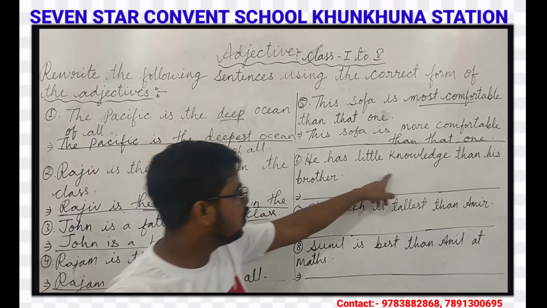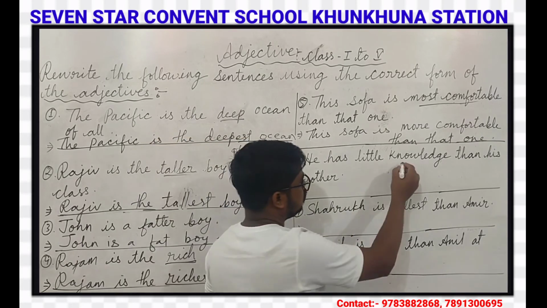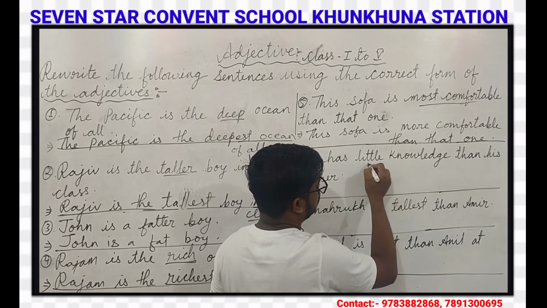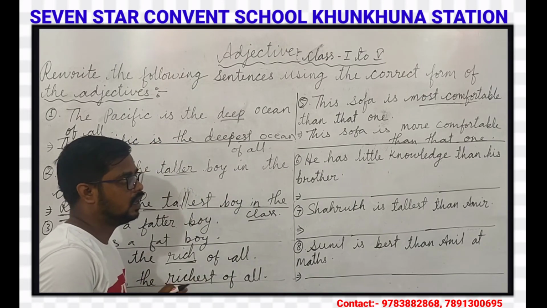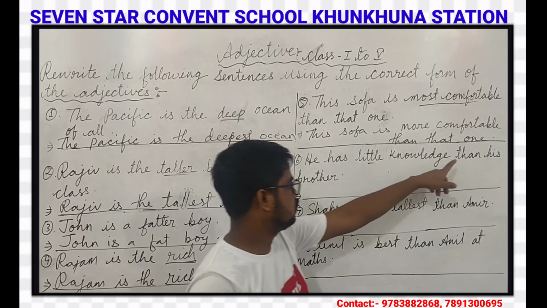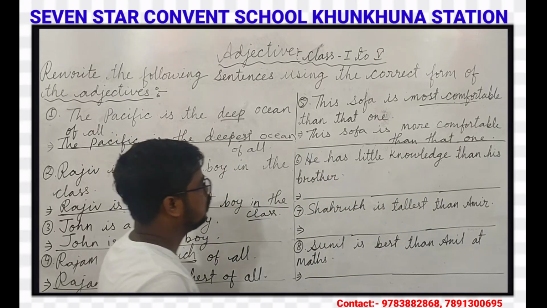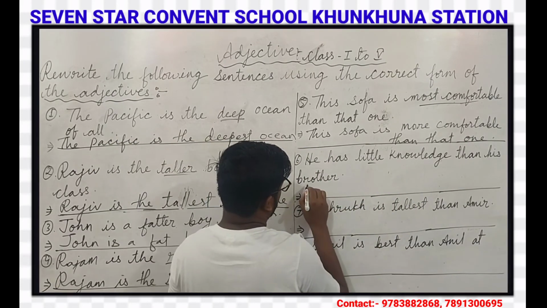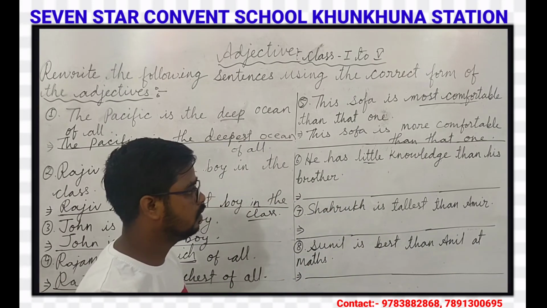He has little knowledge than his brother. Here little is the adjective and there is 'than' in the sentence. It is positive, so we have to make it comparative.